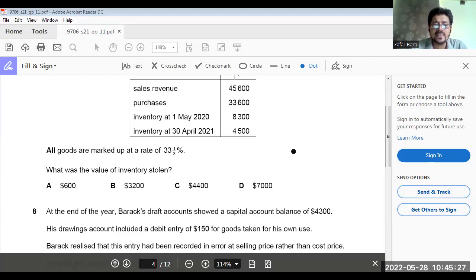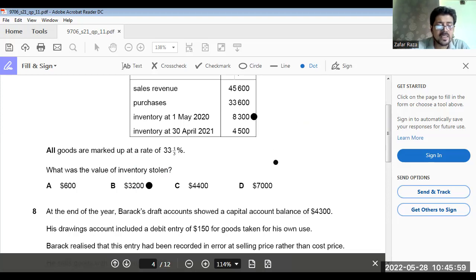34,200 cost of sales, plus ending inventory 4,500 minus purchases 33,600. So your opening inventory should be 5,100, but opening inventory is given 8,300. So 5,100 minus 8,300, 3,200 is stolen. B option should be the answer. Getting my point clear?